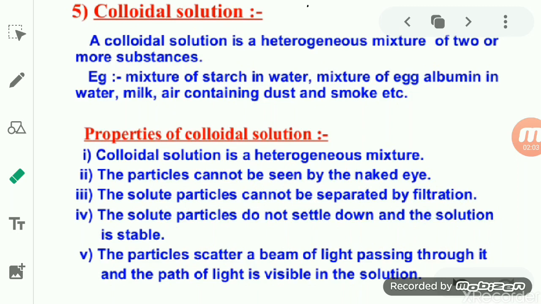It is larger than a true solution and smaller than a suspension. When we define a colloidal solution, we always say it is a heterogeneous mixture in which two or more components combine together to form it.